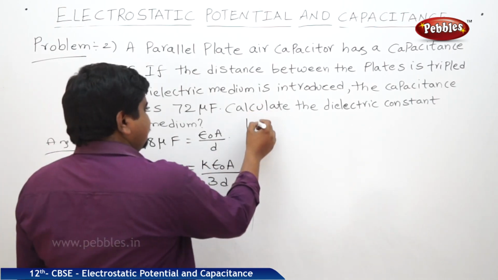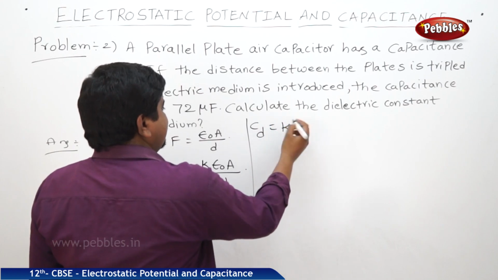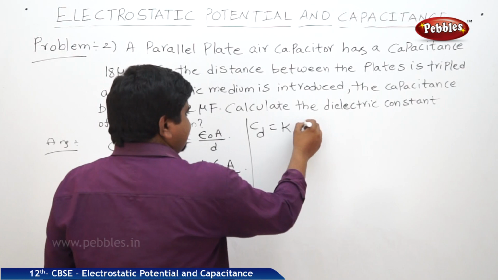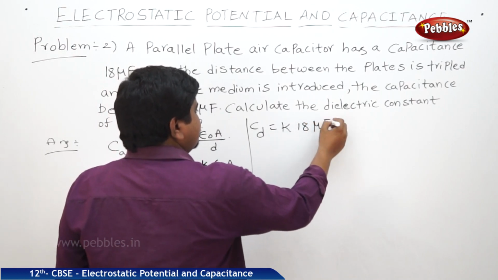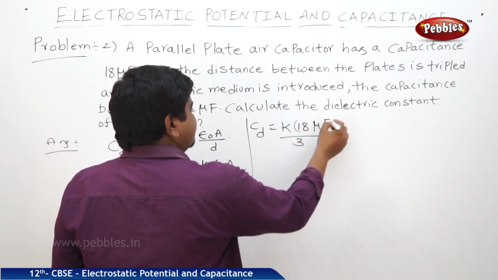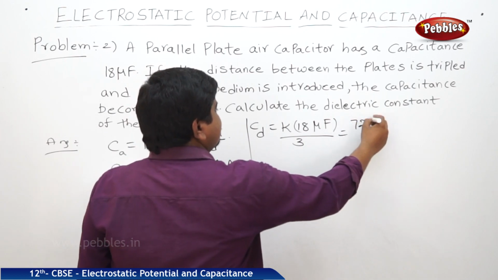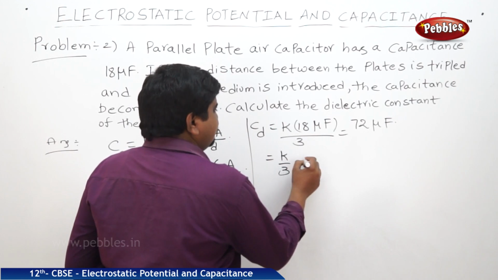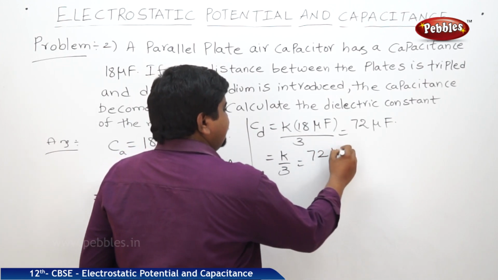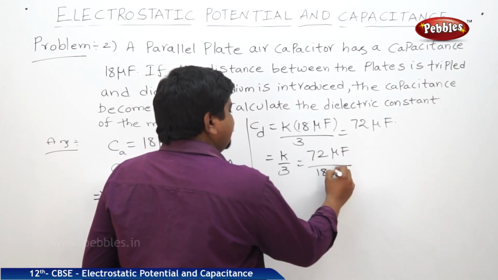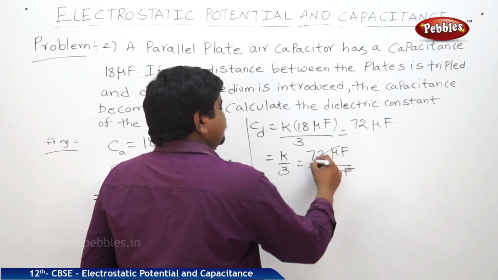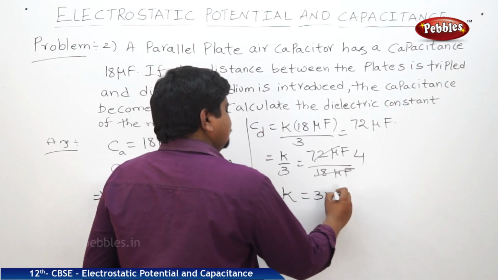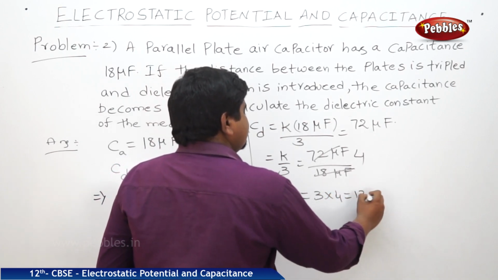So therefore, K into 18 microfarad by 3 is equal to 72. K by 3 is equal to 72 microfarad by 18 microfarad, that is 4. Therefore, K is equal to 3 into 4, that is equal to 12.